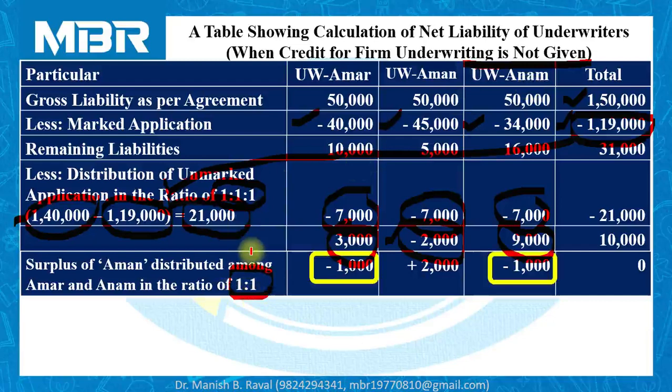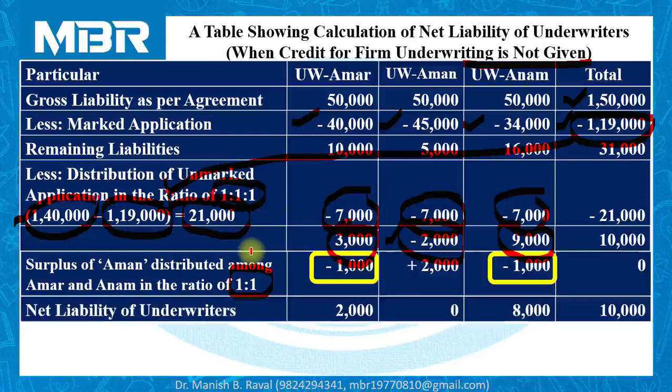So surplus of 2,000 is transferred to Amar and Anam, that is 1,000 shares each. Now we are at the point of the calculation where we can decide the net liability of underwriters. For underwriter Amar, net liability is to purchase 2,000 shares. Underwriter Aman, no liability, and underwriter Anam is required to purchase 8,000 shares.